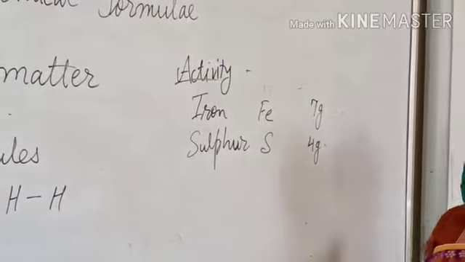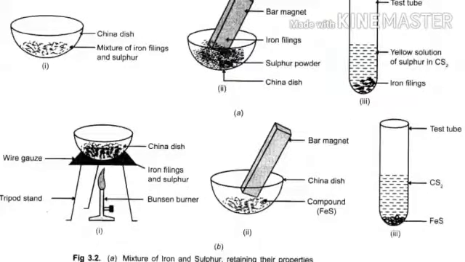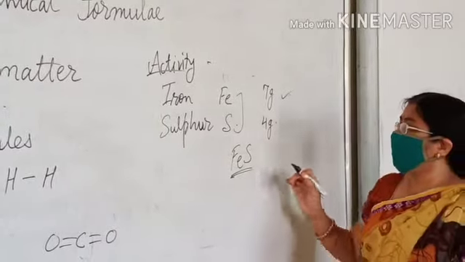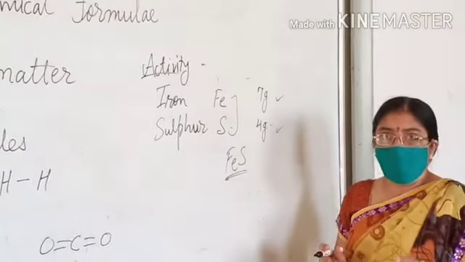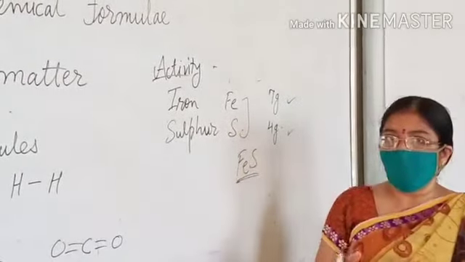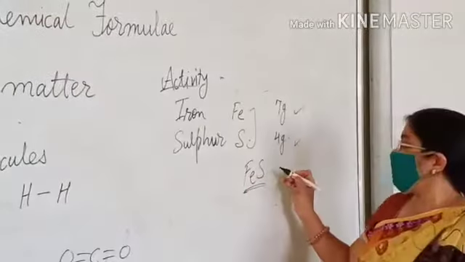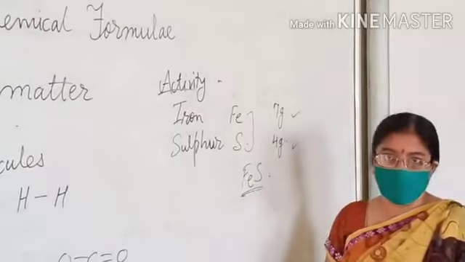Now we will make a compound from these two elements, that is iron sulfide. For making iron sulfide, we will take 7 grams of iron and 4 grams of sulfur. We mix them together and heat them in a china dish. Now the mixture converts into a compound, a black colored mass, iron sulfide.